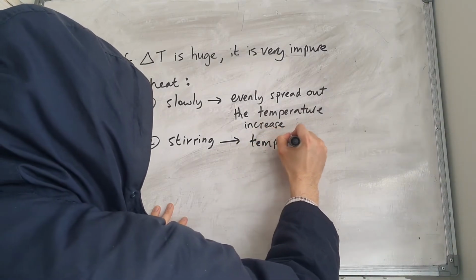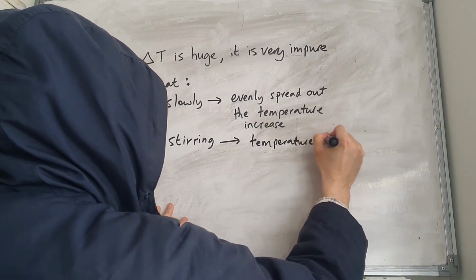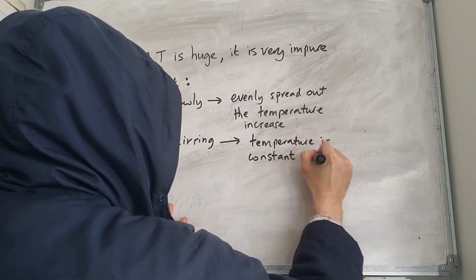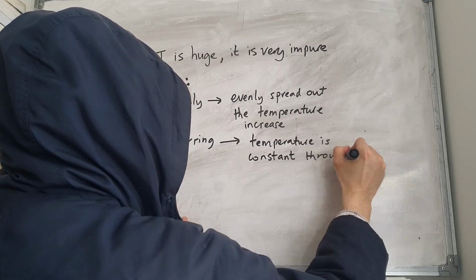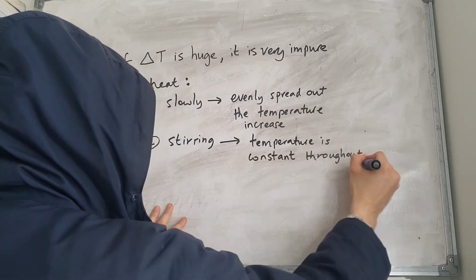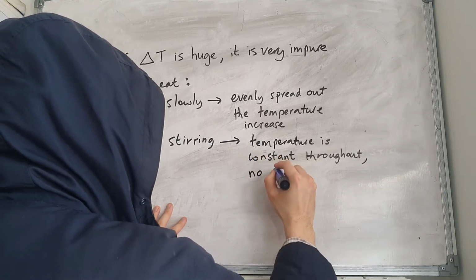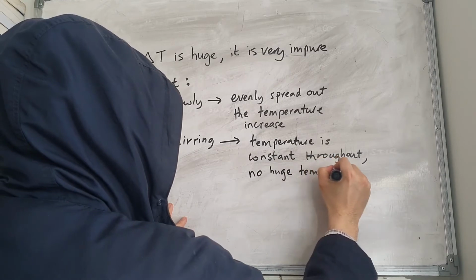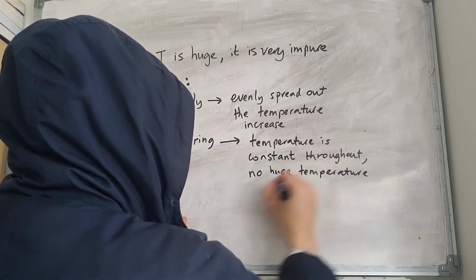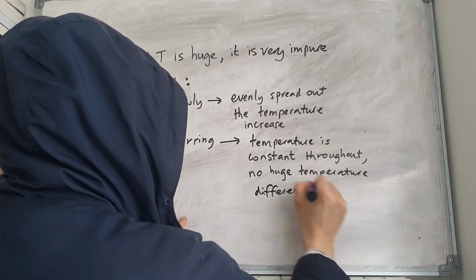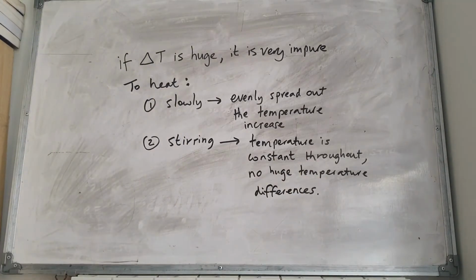And also you would need to stir, for example, if it was a liquid, you would need to stir the substance that you're heating. So then the temperature throughout the substance is the same, is constant throughout. And you don't want any huge temperature differences. Inside the substance, you don't want one area having a much higher temperature than another part. You want the temperature to be uniform, to be the same.